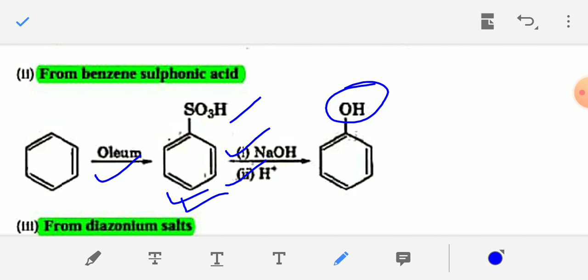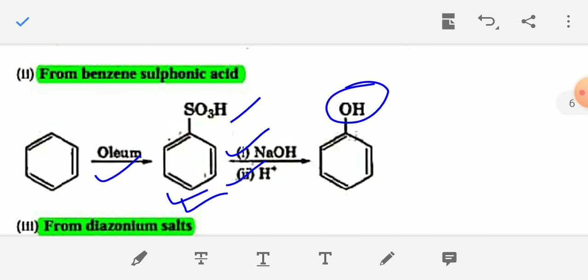So you can prepare phenol from benzene sulfonic acid. So when benzene sulfonic acid reacts with sodium hydroxide, and in the next step, hydrolysis, the SO3H group will be converted into OH group.